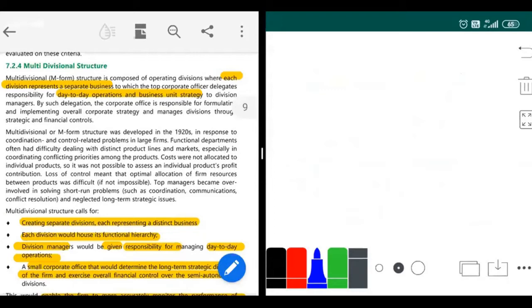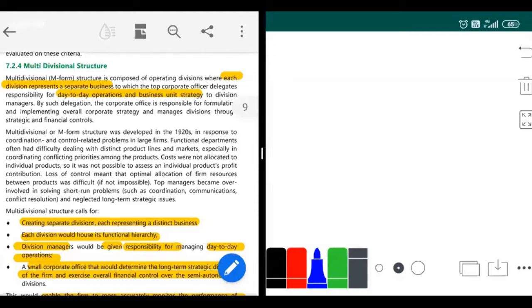Just a second, guys. Okay. So in the multi-divisional structure, what is the time? Yeah, we have one hour more. I guess we'll be able to complete this structure.